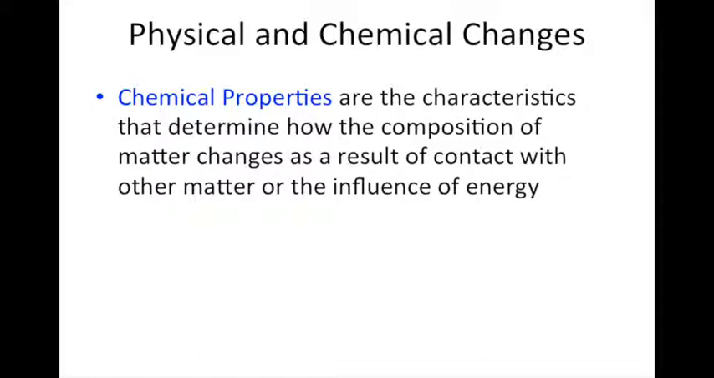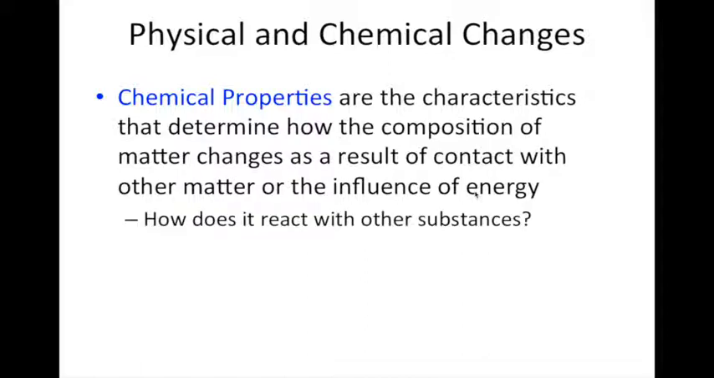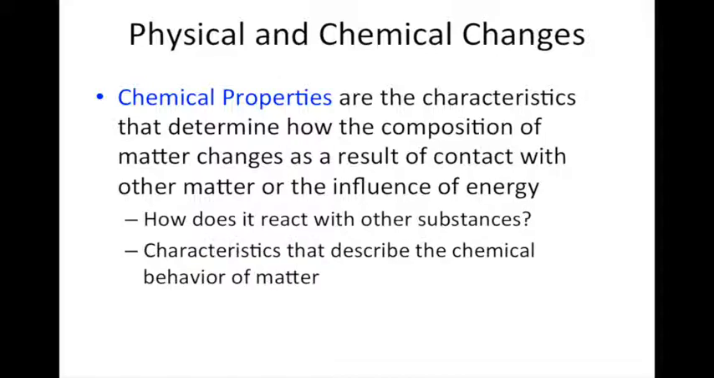And chemical properties are characteristics that determine how the composition of matter changes as a result of contact with other matter or influence of energy. So what does that mean? Well, basically, a chemical property is how that substance reacts with other substances. Characteristics that describe the chemical behavior of matter. So chemical properties are characteristics that describe the chemical behavior of matter.